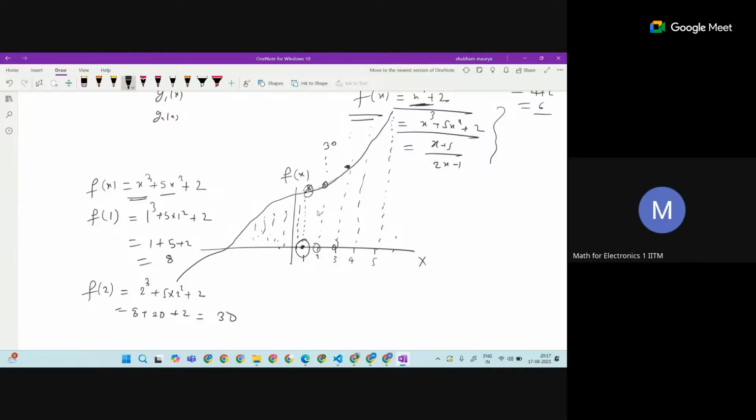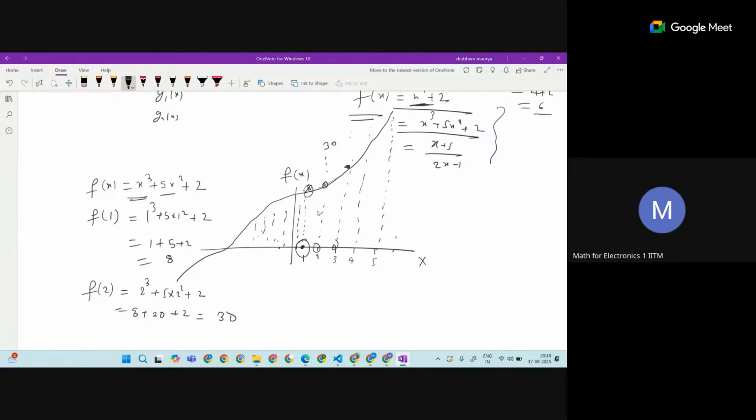Roughly, I substitute integers. I could even substitute any rational or irrational number, know what the value is, and plot according to that. But getting the value for an irrational number is going to be tough, so I just roughly approximate it. At 3 it is going to be this, at 4 it is going to be this. So this is the meaning of plotting.